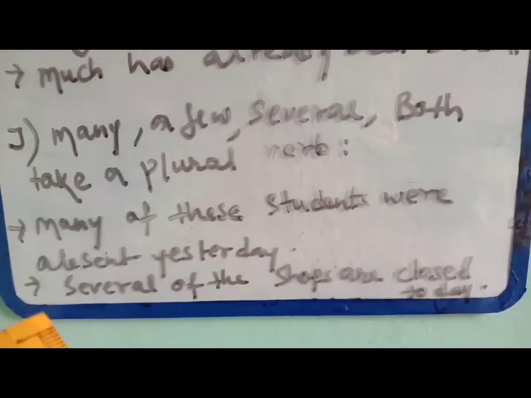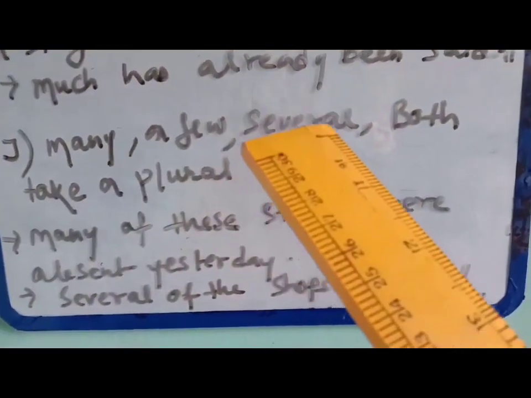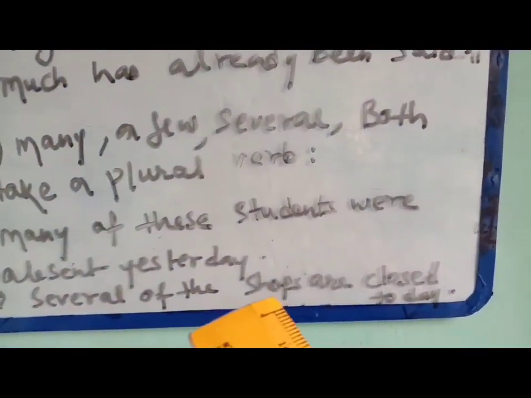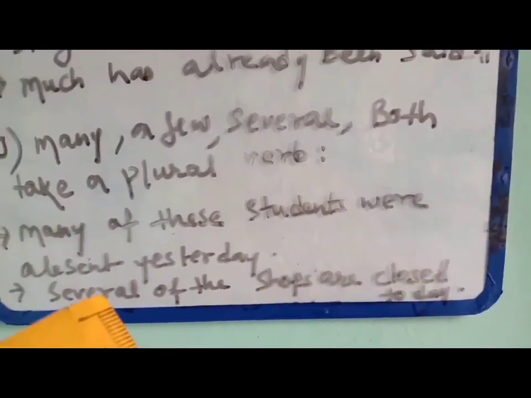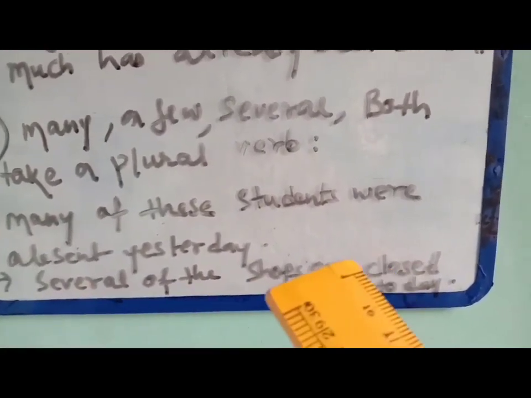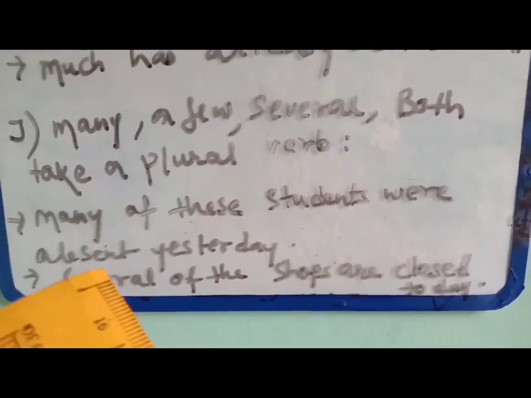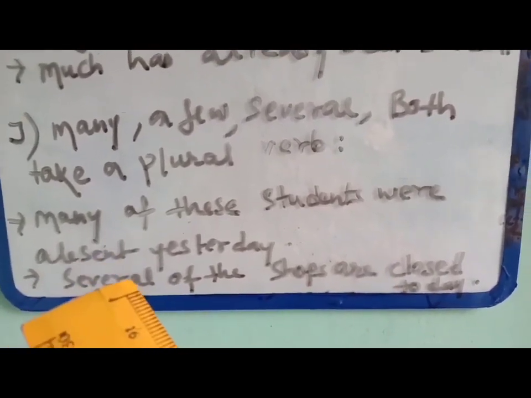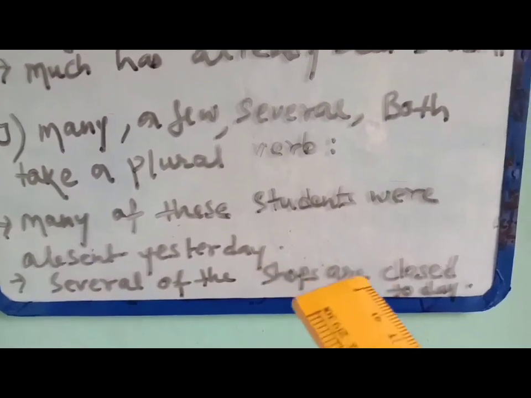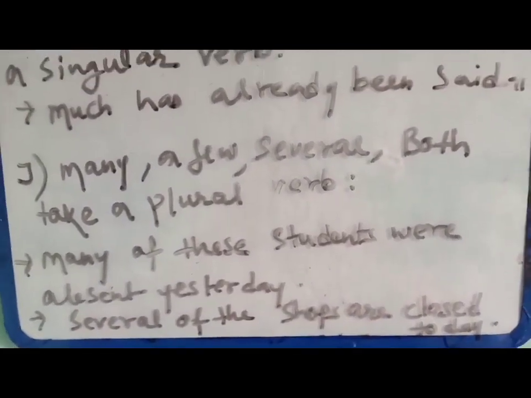Another one, several. Several of the shops are closed today. Where is the verb? "Are". Several is the subject, and according to this subject we are writing "are". So, clear?